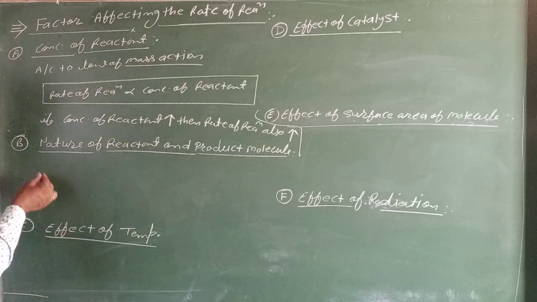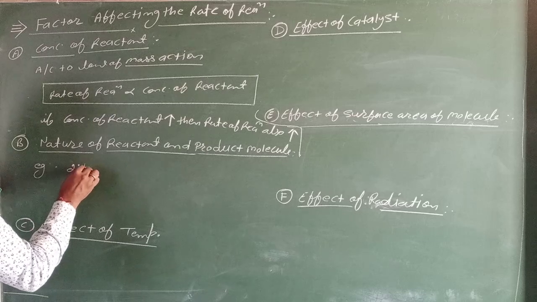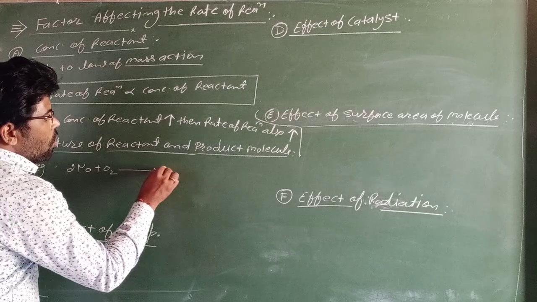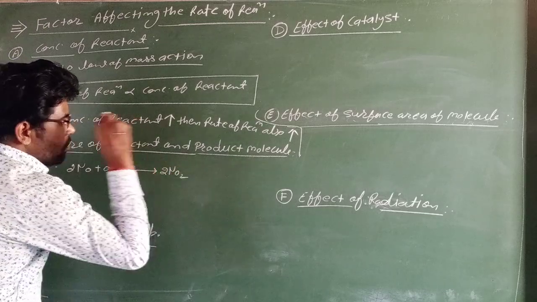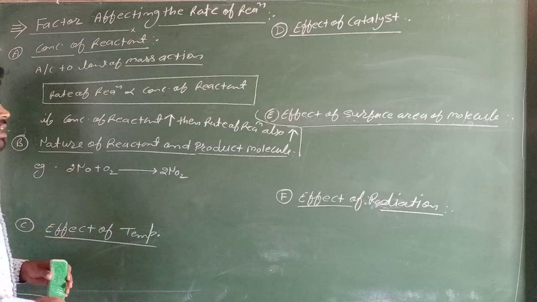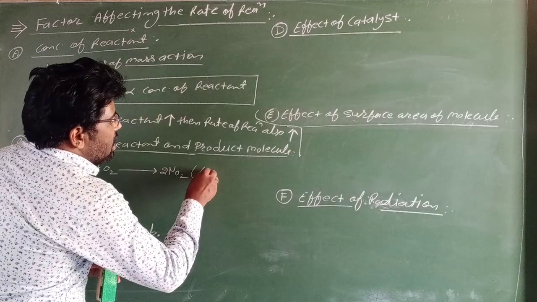We explain such a reaction by an example: 2NO + O2 → 2NO2.